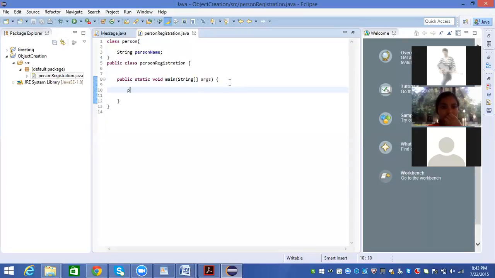Person is a class name, and then some name for the object, any name, equal to new, which is an operator, and the class name. This is how we create an object. This person and this person represent the class name. This can be any name; whatever name you want to give, you can give. And new is the operator. This is how we represent objects.